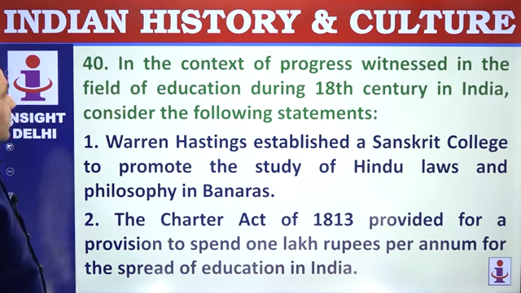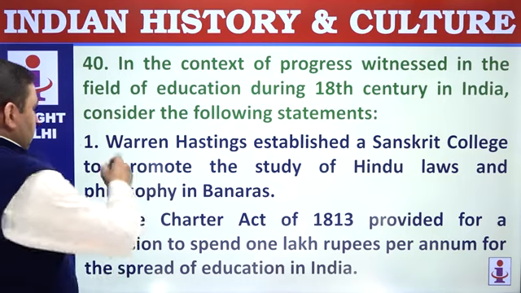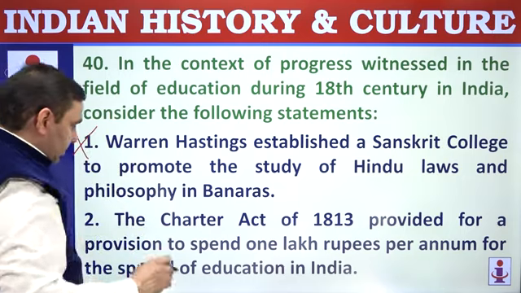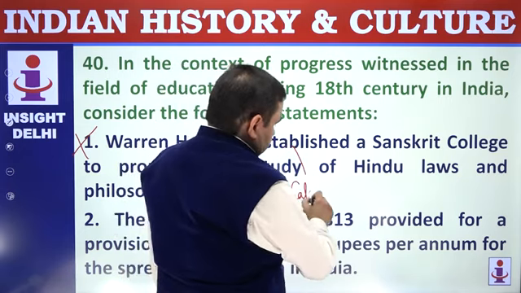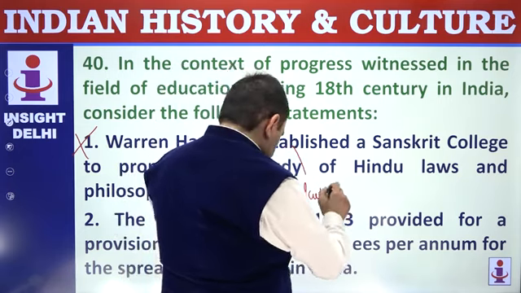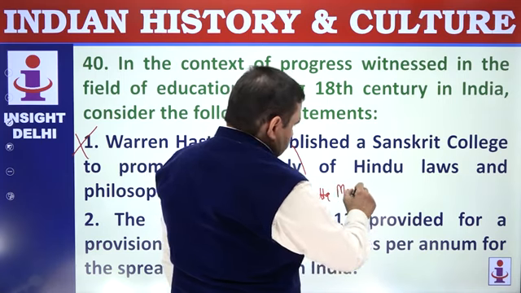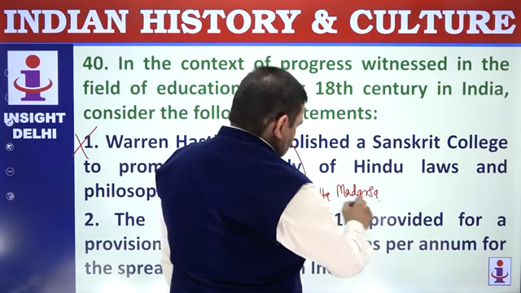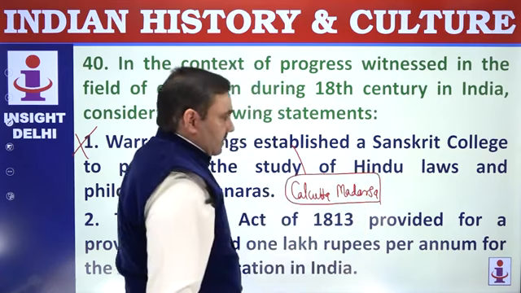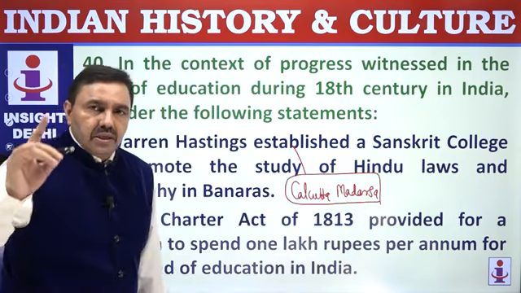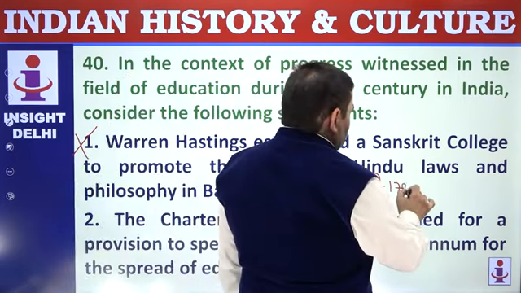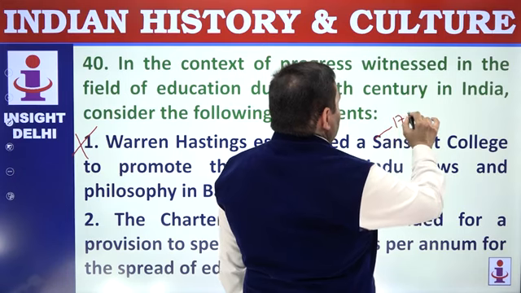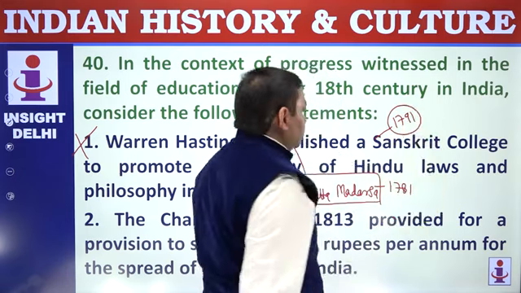In the context of progress witnessed in the field of education in 18th century, consider following. Warren Hastings established Sanskrit College. Sanskrit College in Banaras was established by Jonathan Duncan. Warren Hastings established Calcutta Madrasa. So Calcutta Madrasa was established by Warren Hastings. Sanskrit College in Banaras was established by Jonathan Duncan. Calcutta Madrasa 1781. Sanskrit College in Banaras 1791. Person was Jonathan Duncan.